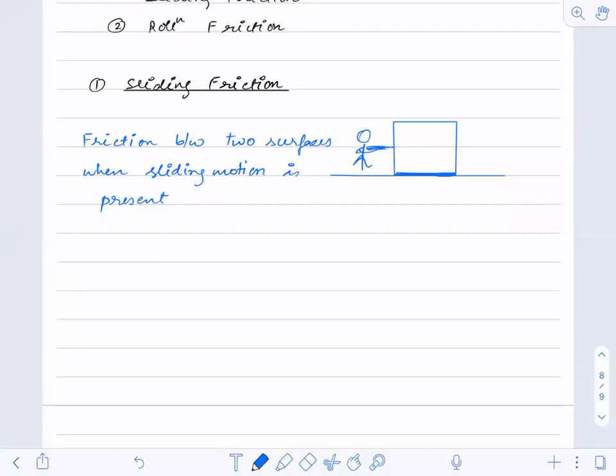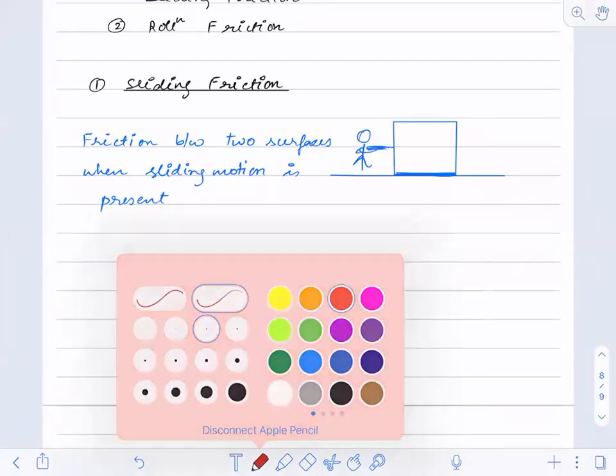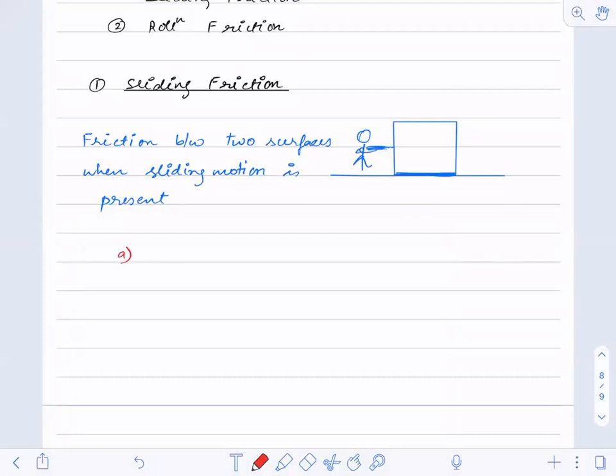Now, on what factors does this depend? So sliding friction depends upon... anybody who wants to tell?